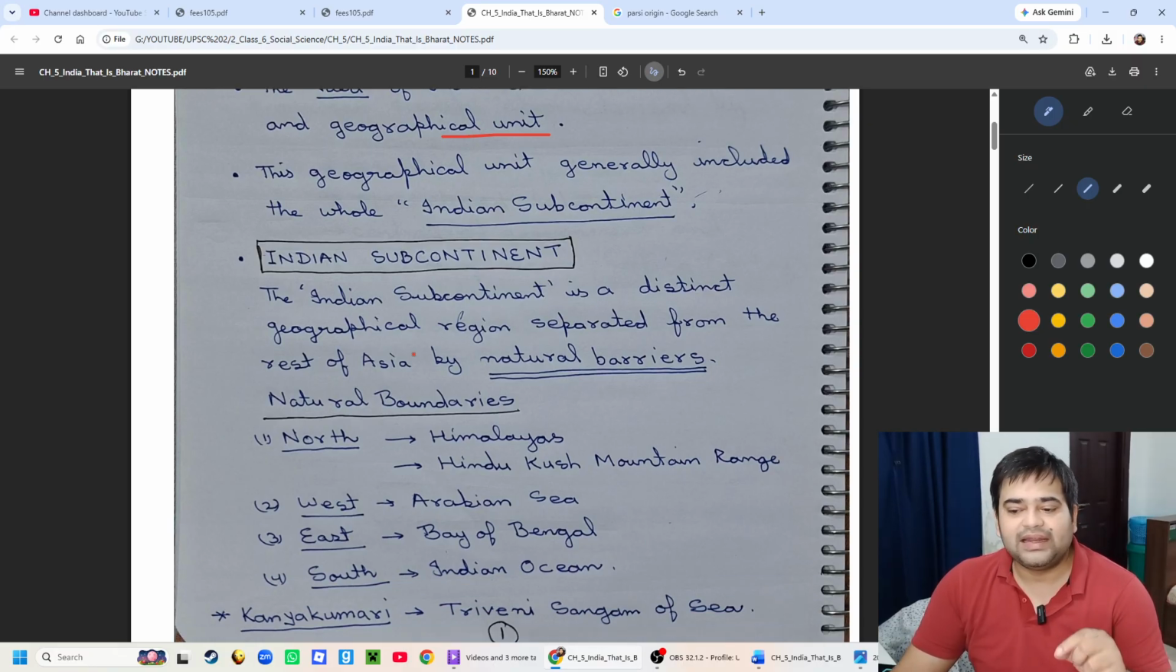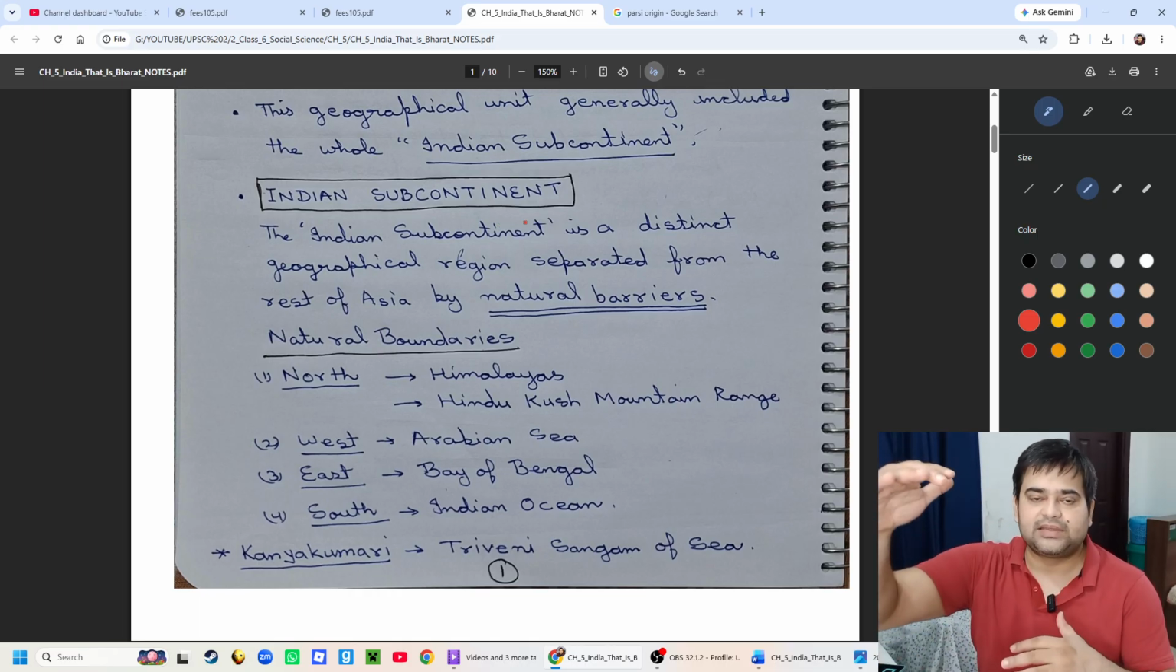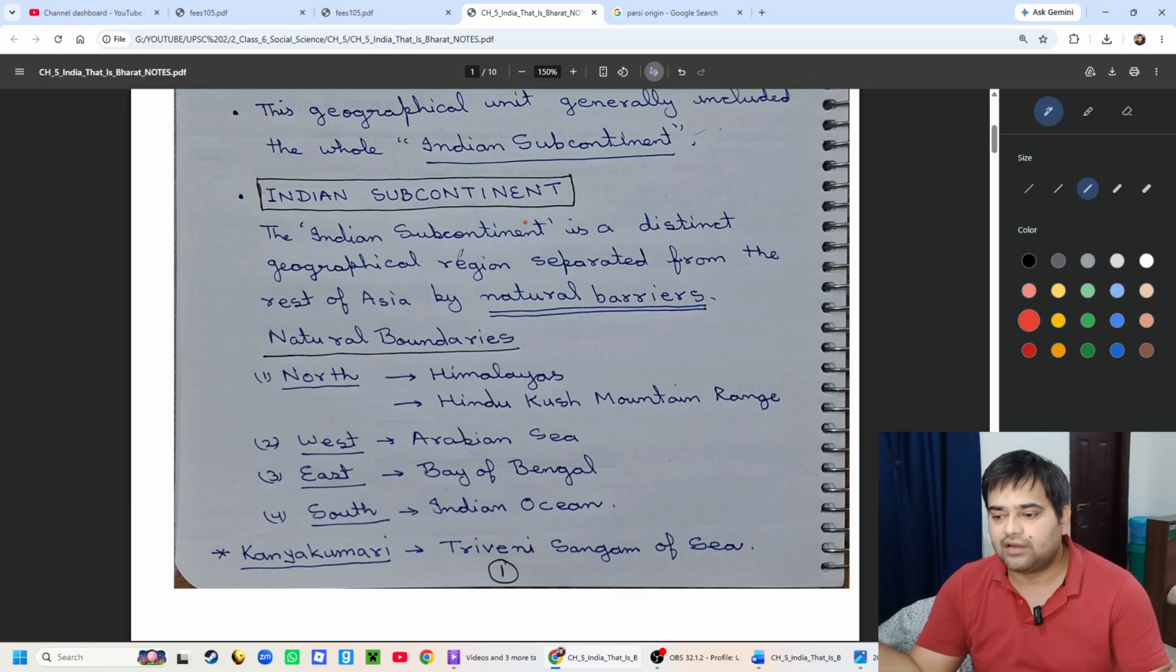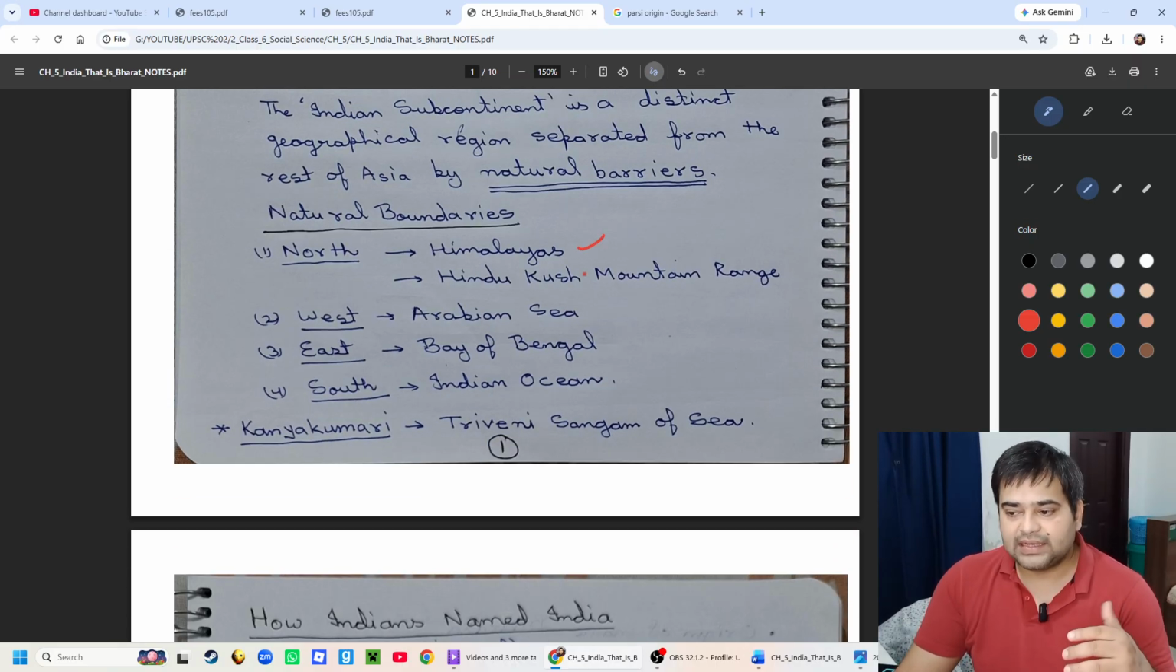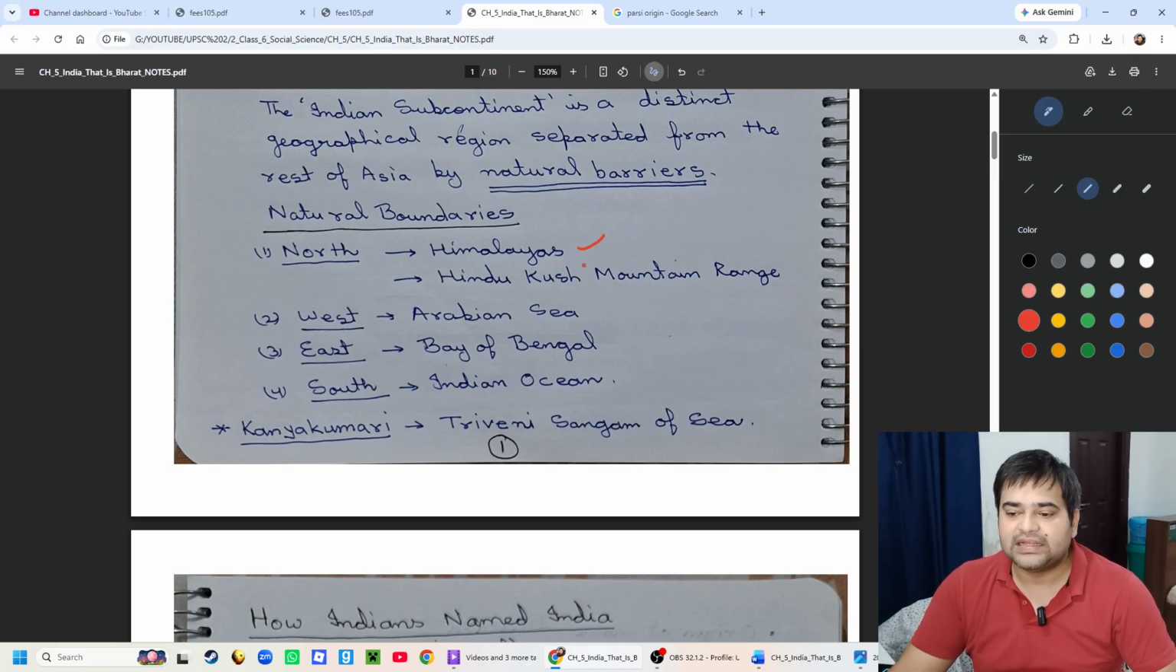The Indian subcontinent is a distinct geographical region separated from the rest of Asia by natural barriers. What are these natural barriers? The Indian subcontinent is separated from the rest of Asia, or you can say the world, by natural barriers. In the north, the Himalayas and the Hindu Kush mountain range form the natural barrier.